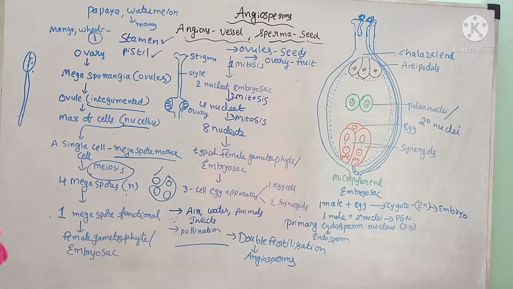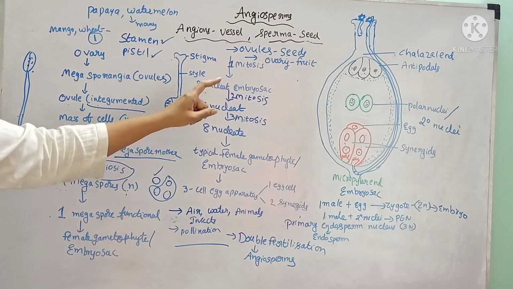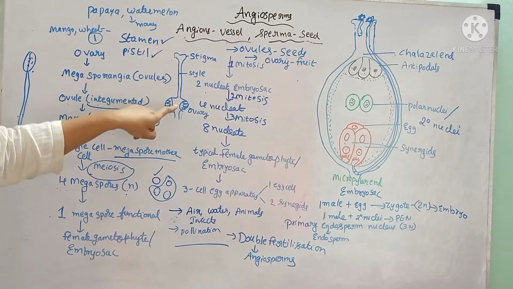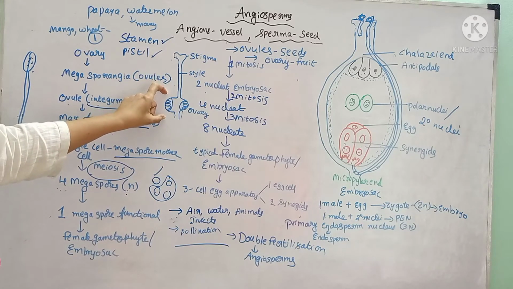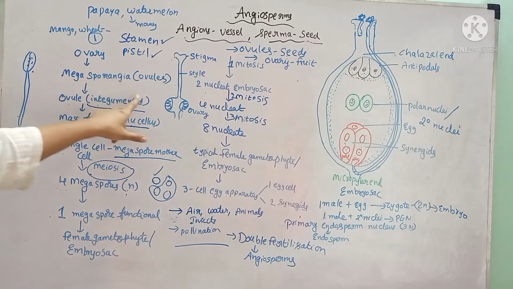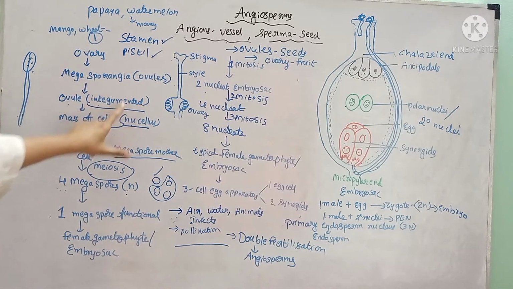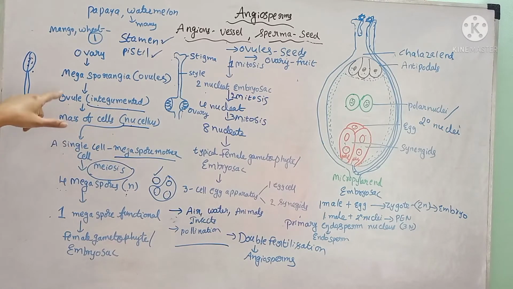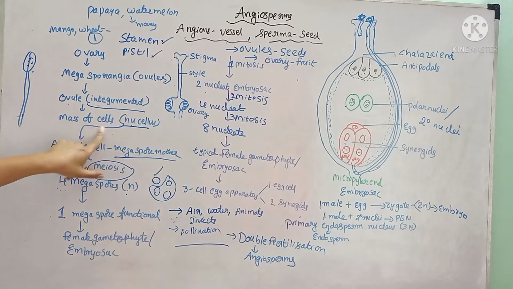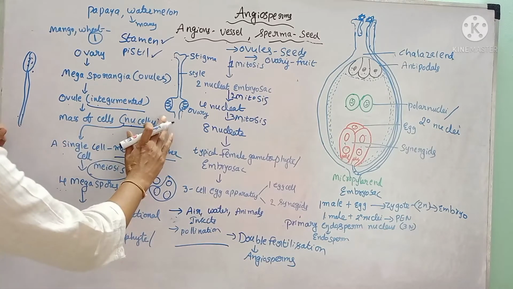I will explain it once again. The female reproductive organ consists of the ovary, style and stigma. Inside the ovary, there are ovules. The ovules are also called megasporangia, and these ovules are enveloped structures, hence they are called integumented ones. The body of the ovule consists of a mass of cells, which is called the nucellus,